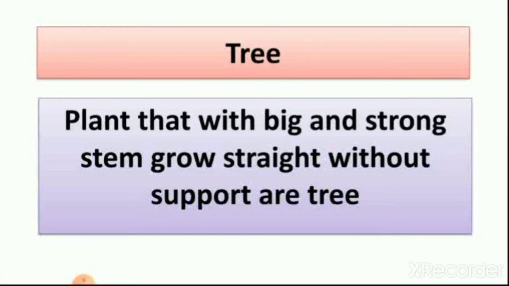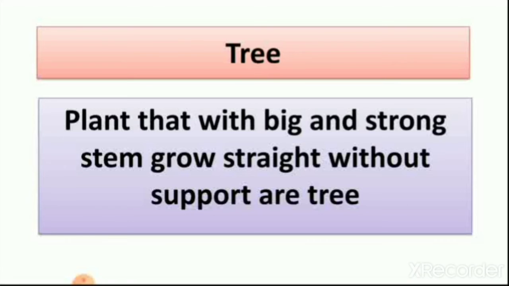So we learn that plants that are big and strong. We see the picture of a mango plant which is big and strong. We saw the picture of a banyan tree when we learned about roots. So the banyan tree is also a big tree and the root of the banyan tree grows in the land.